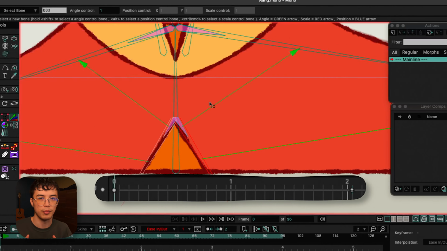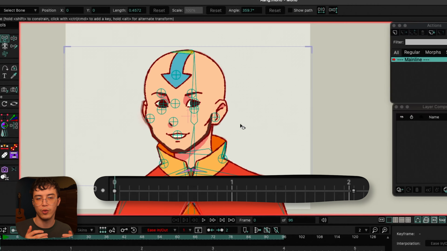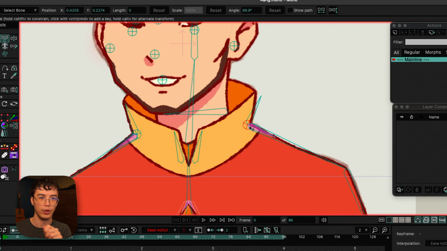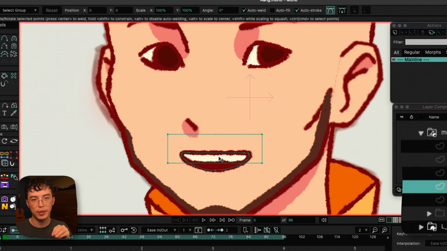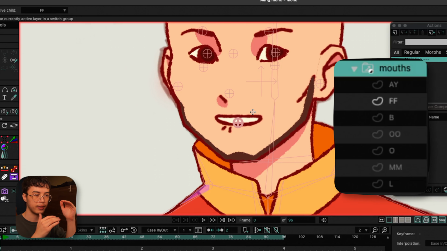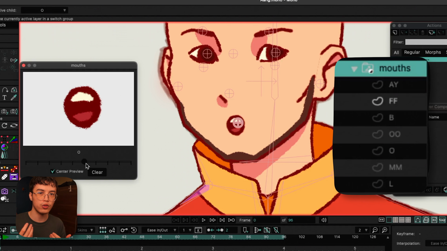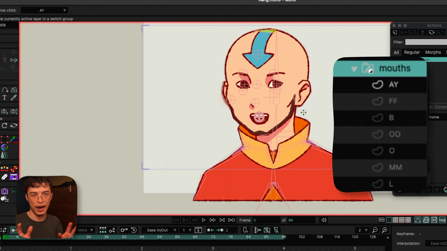What I typically like to do is move off of the setup frame and make a temporary test keyframe with the bone's rotation or position adjusted, so that I can quickly see what I'm changing and whether or not things are breaking. I then drew every single mouth in the mouth chart used for animating lip sync and grouped them into a folder that I had turned into a switch layer. And these switch layers, if you don't know, are basically a folder containing a collection of different layers, in this case, a mouth, and it basically just gives you the control to show what layer in that switch layer you want to be visible or active at a time.